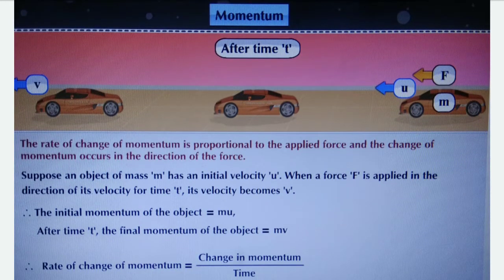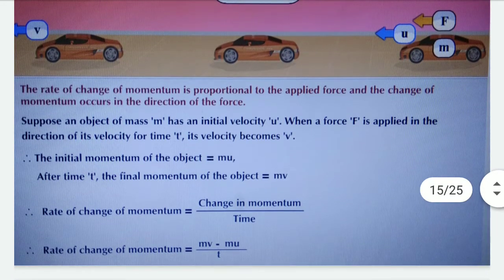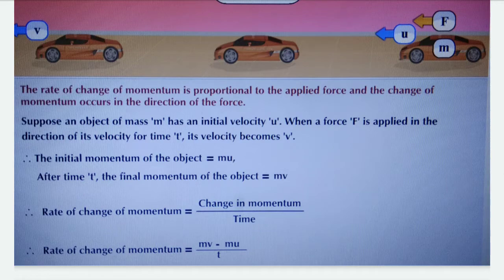Here in this picture, observe the car having initial velocity u and mass m, and force F is applied on it. After time t, it attains the velocity v. The rate of change of momentum is proportional to the applied force, and the change of momentum occurs in the direction of the force. Suppose an object of mass m has initial velocity u. When a force F is applied in the direction of its velocity for time t, its velocity becomes v. The initial momentum of the object is equal to m into u.